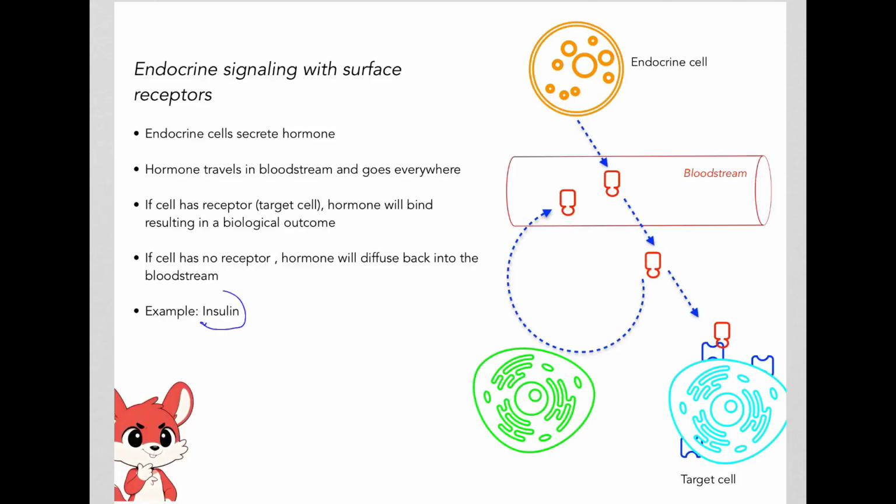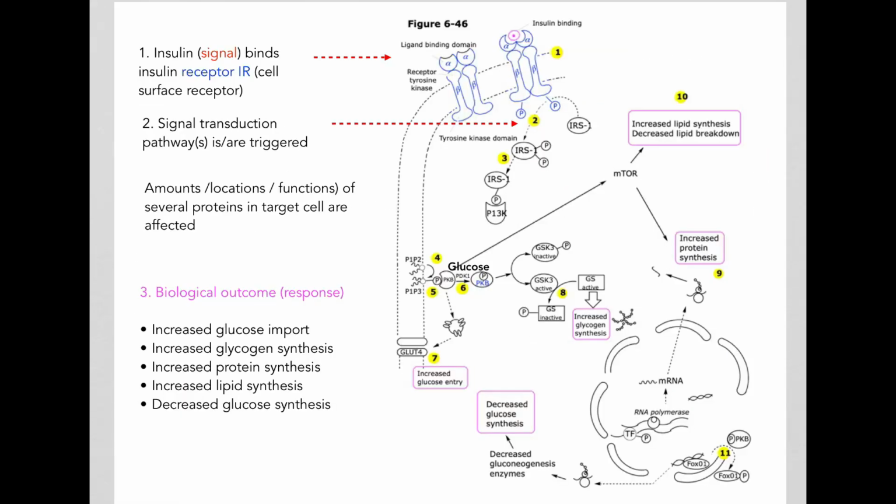Let's look at the insulin signal and the insulin receptor as an example. In previous videos, we talked quite extensively about insulin as a signal and how it binds the insulin receptor, or the IR receptor, that is present on various cells and affects metabolism after a meal.